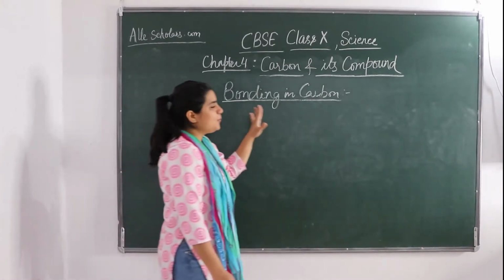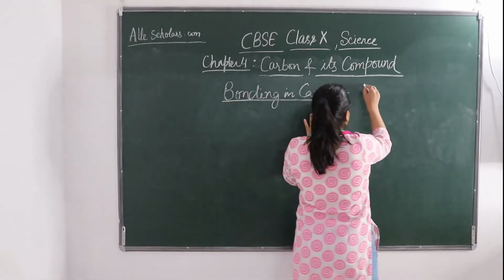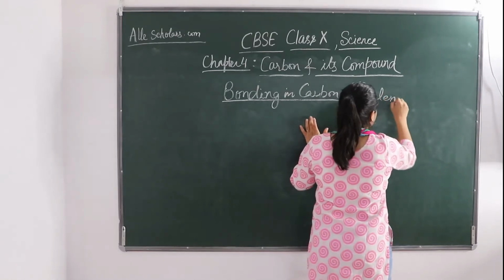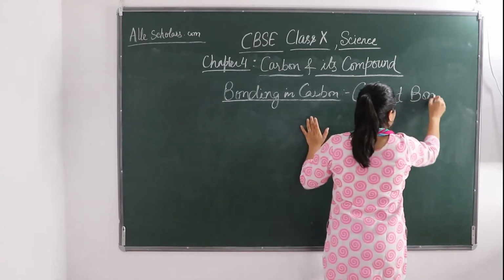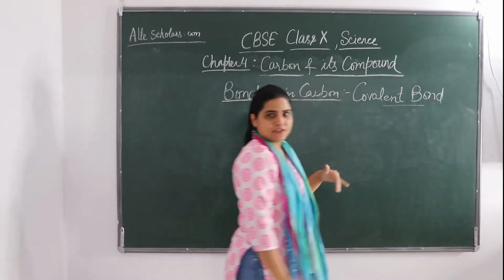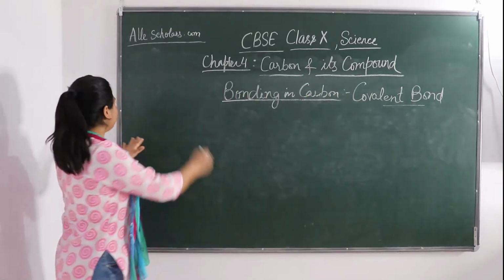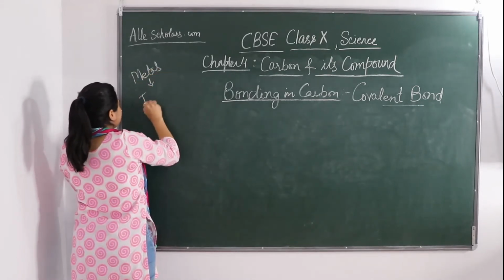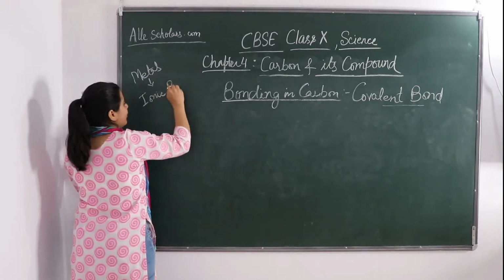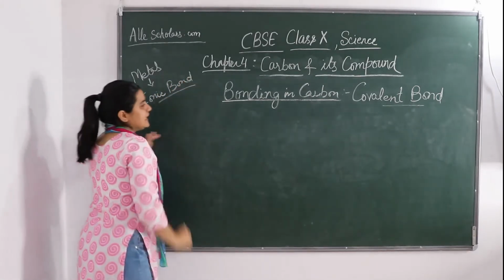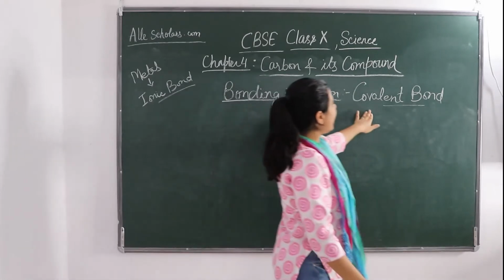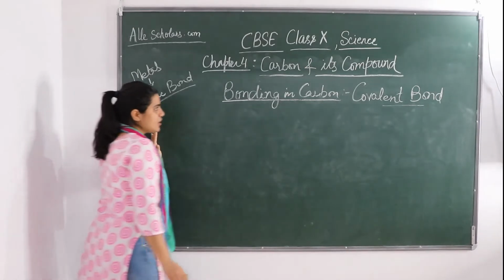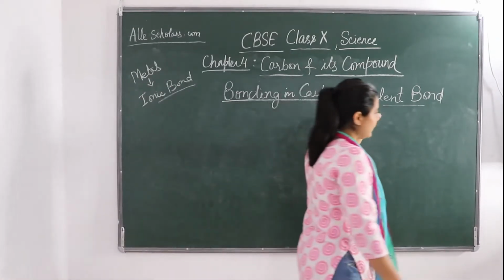So if we talk about bonding in carbon, which type of bonding does carbon have? They have covalent bonds. Okay. So in our previous chapter on metals, we studied that metals have which type of bond? They were bonded by ionic bonds. Okay. So carbon has covalent bonds. It doesn't have ionic bonds like metals. So now we will see the features of covalent bonds.